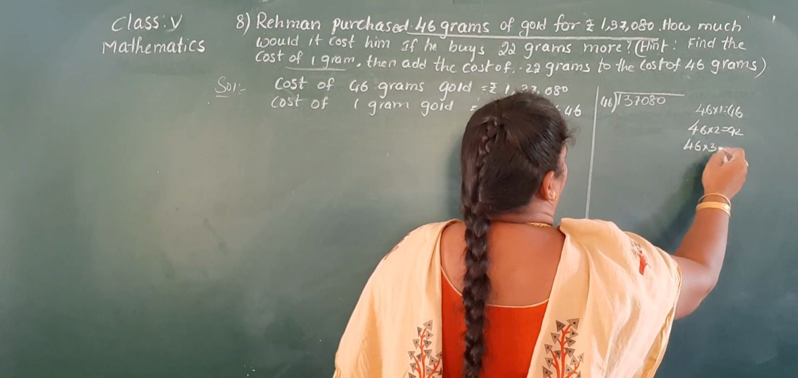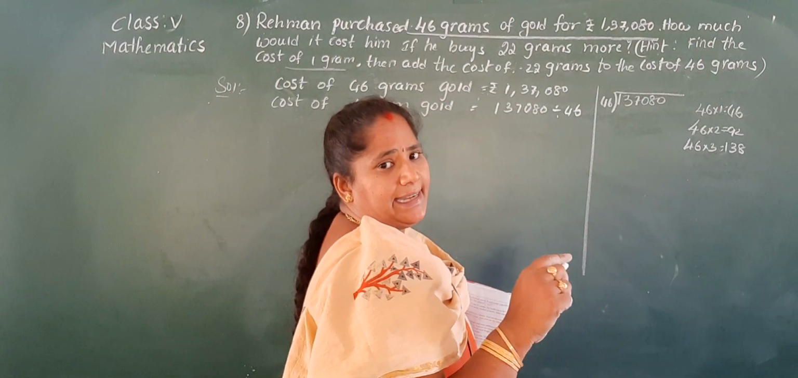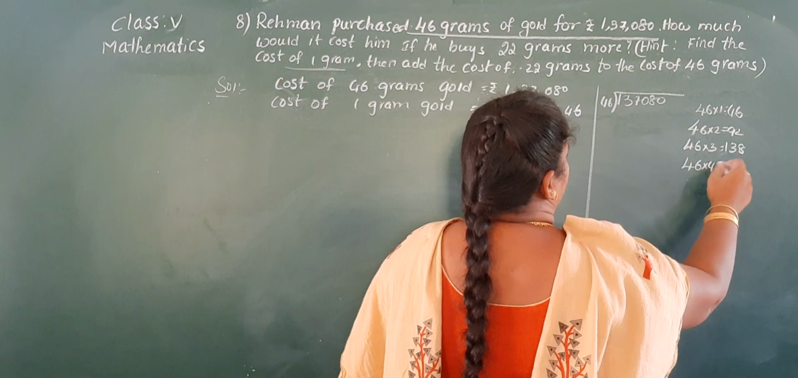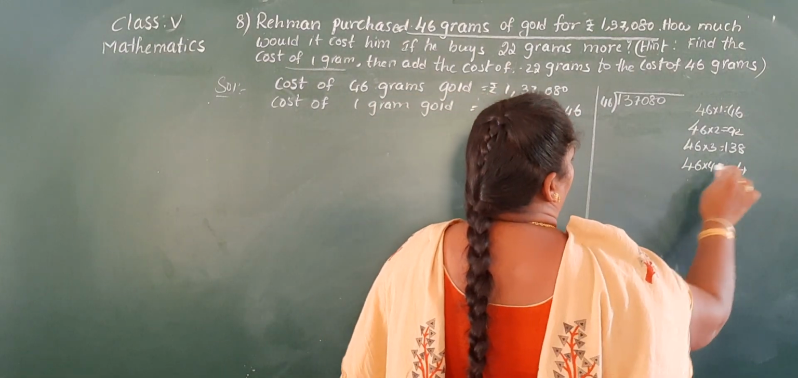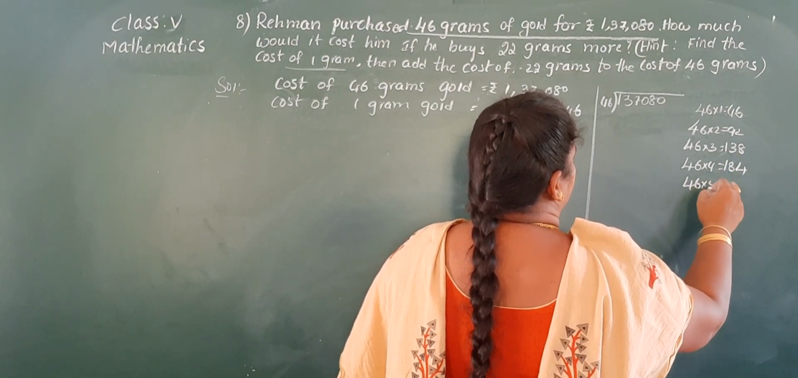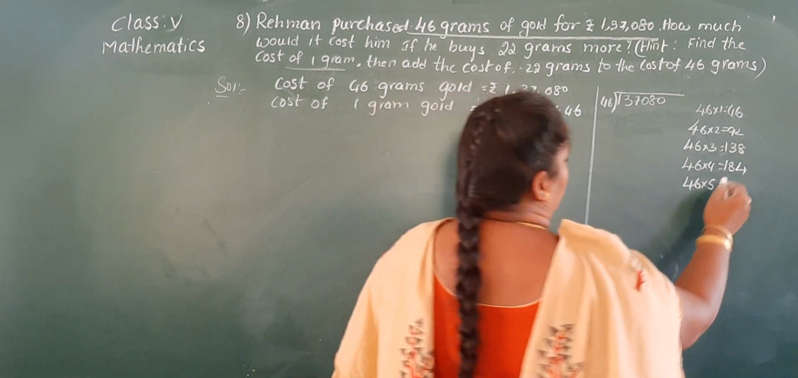46 threes are 138. 3 6s are 18. 1 in hand. 8 is down. 3 4s are 12 plus 1, 13. 46 fours: 4 6s are 24. 2 in hand. 4 is down. 4 4s are 16 plus 2, 18. 46 fives: 5 6s are 30. 5 4s are 20 plus 3, 230.